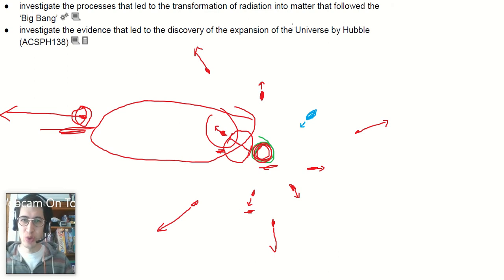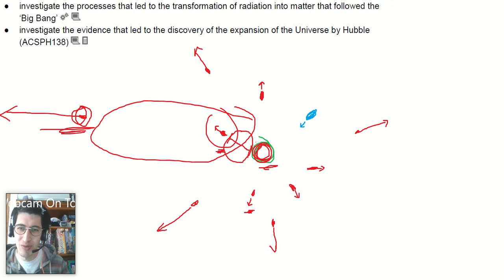Now, as we look out in the universe, we're actually looking back in time. The moon is about 1 light second away, 1.1 or something. So light from the moon takes 1 second to get to Earth. So when we see that light, we're seeing 1 second into the past. Light from the sun, about 8 minutes into the past. Light from the nearest star other than the sun, 4.2 years in the past. The further and further out we look, the more and more in the past we see.